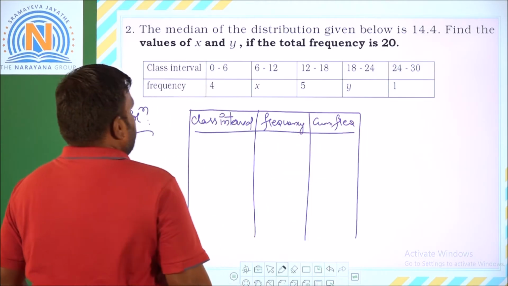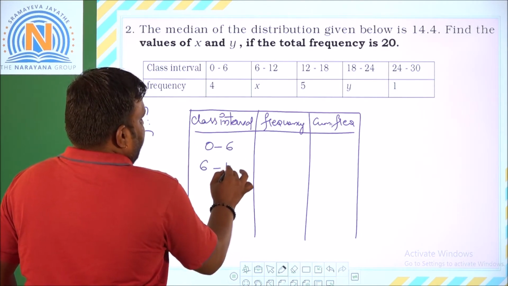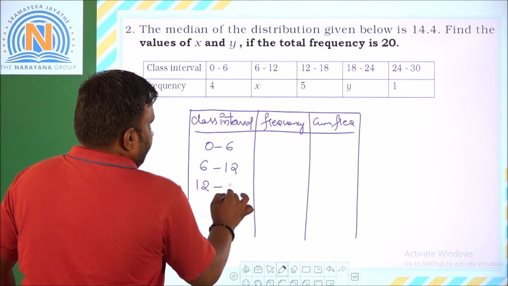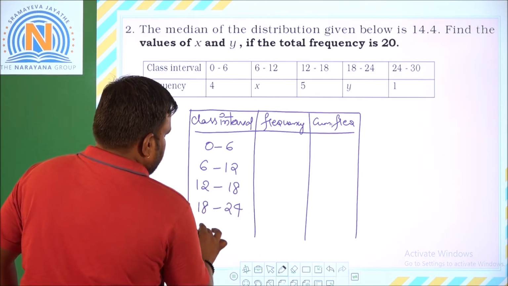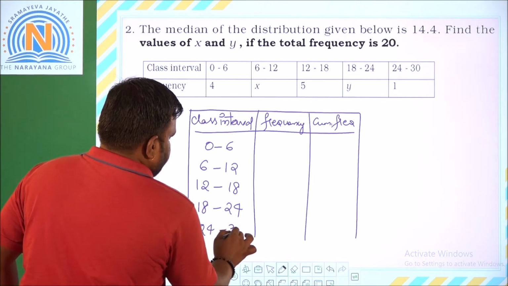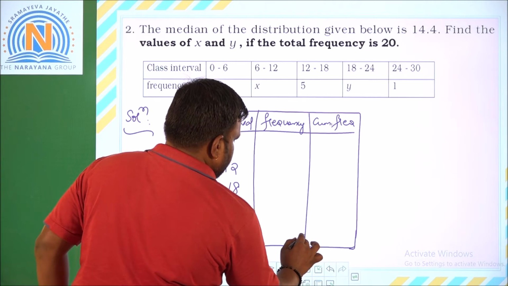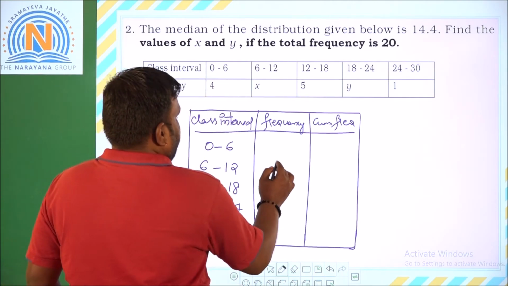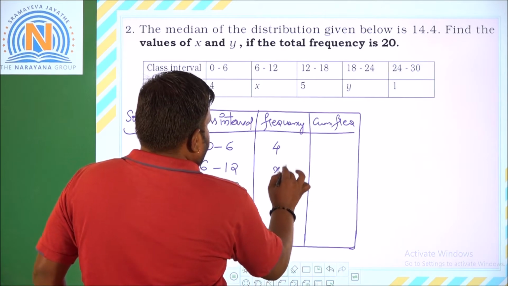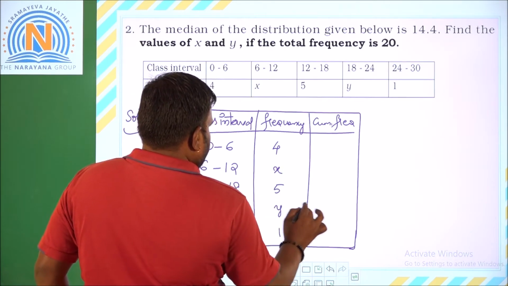Now if you check here, we have the classes as 0 to 6, 6 to 12, 12 to 18, 18 to 24, 24 to 30. Here are the classes we have. Next, the frequencies for these are 4, x, 5, y, 1.